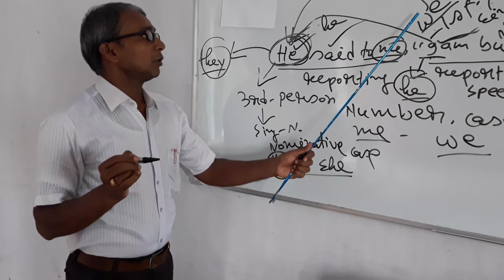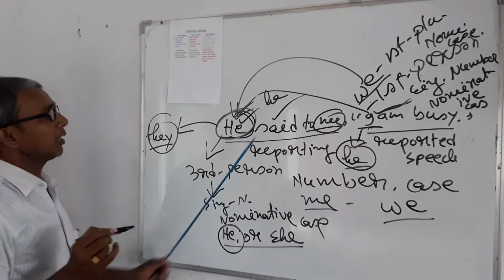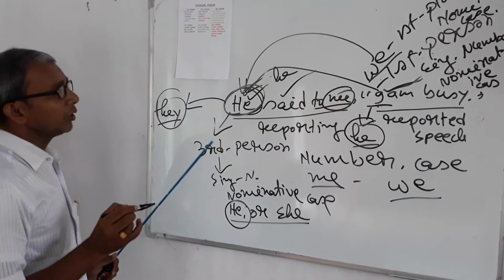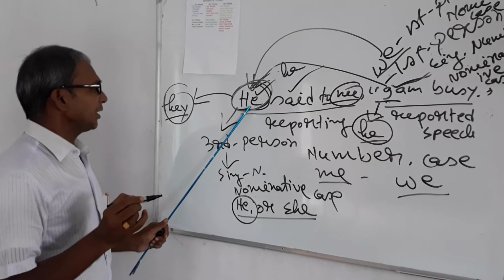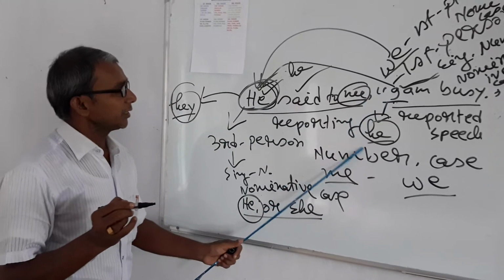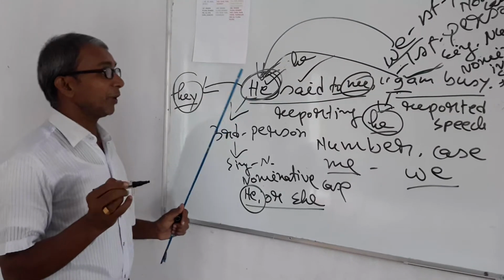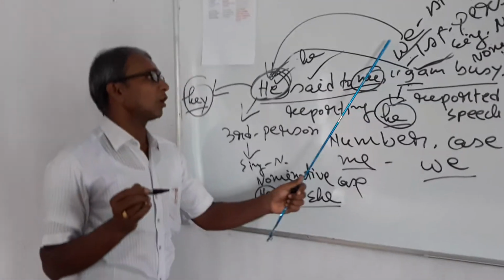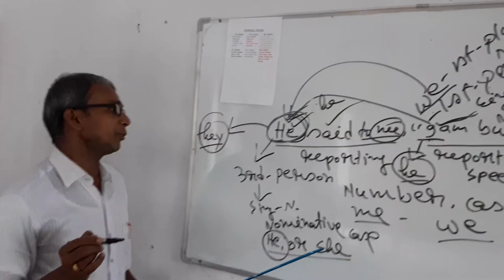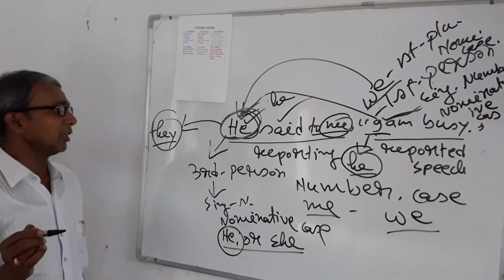If we is singular, the changing person will be singular. If we is plural, the changing person will be plural. Here is he, it is singular. But when I, it is he, but when we, it is they. You will have to be very careful about the number of the person which you are going to change. If you miss here, the person changing will be wrong.